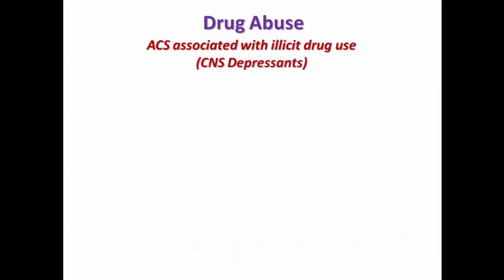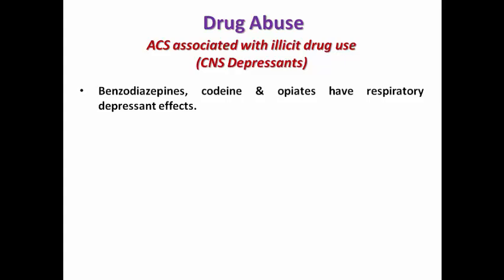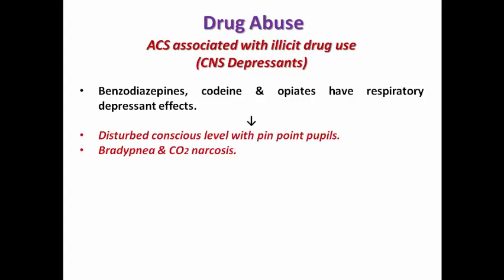What about the CNS depressants that may result in confusion or delirium? Benzodiazepines, codeine, and opiates have direct effect on the respiratory center, resulting in disturbed conscious level with pinpoint pupils that may occur with morphine poisoning or heroin overdose, and they may result in dyspnea and CO2 narcosis.